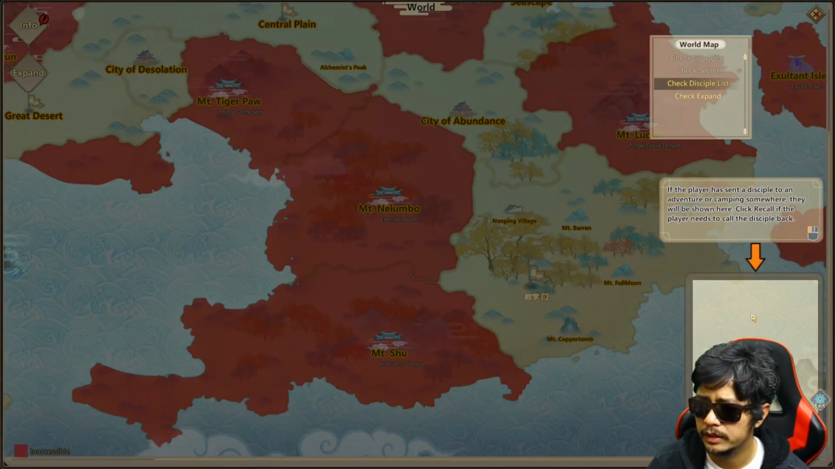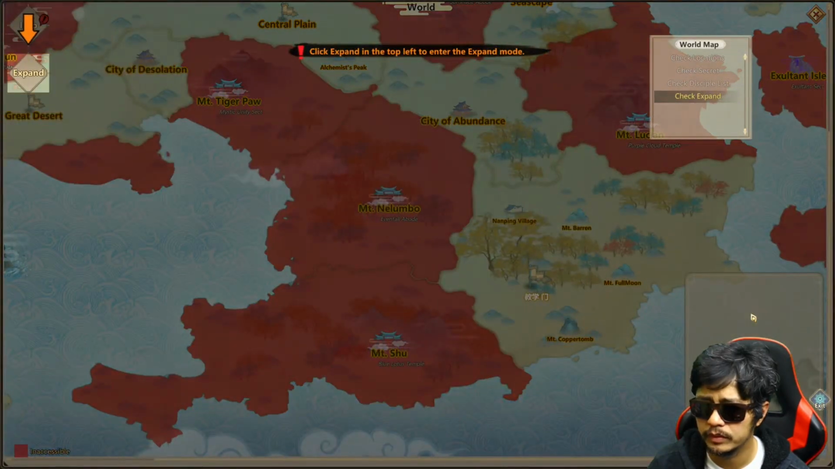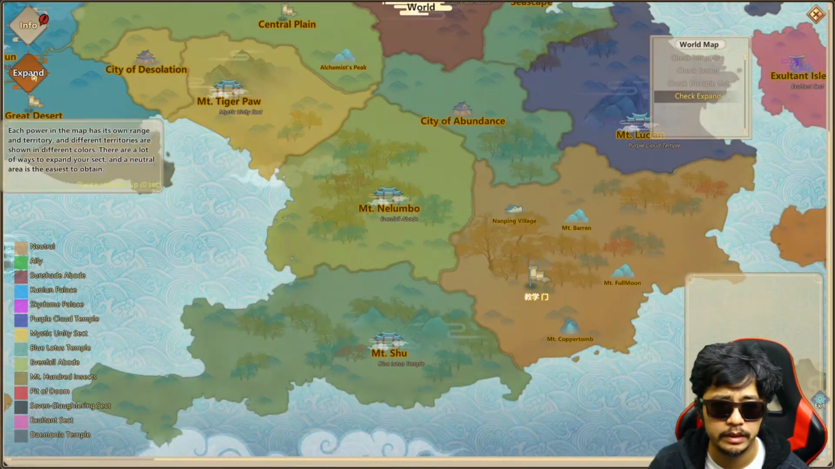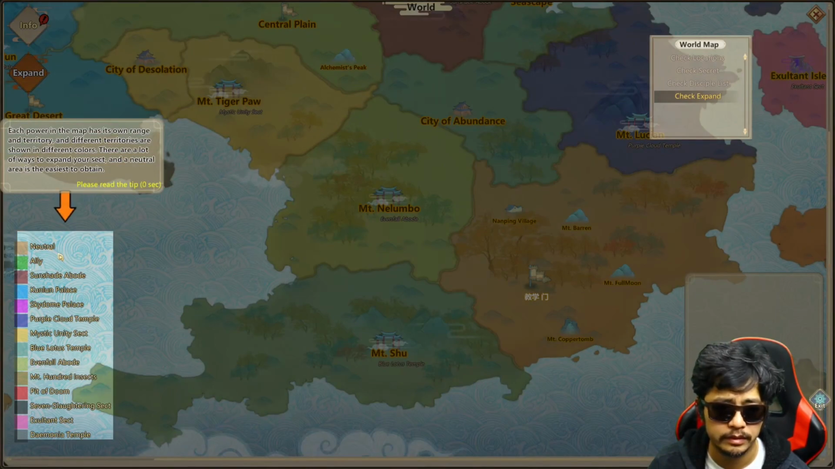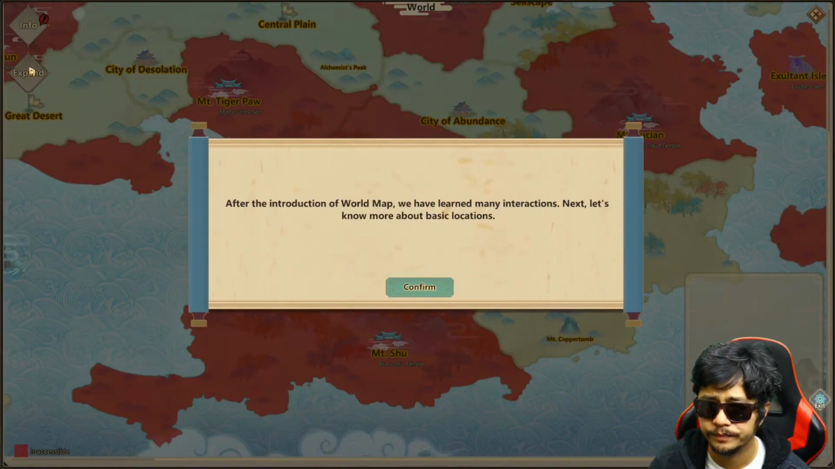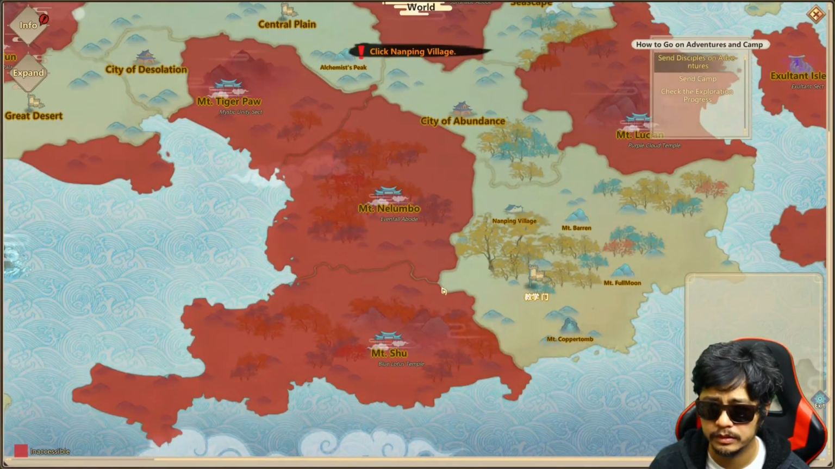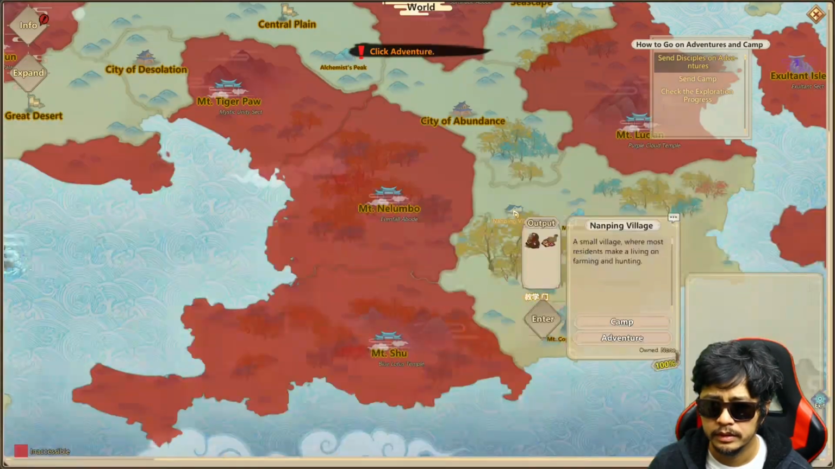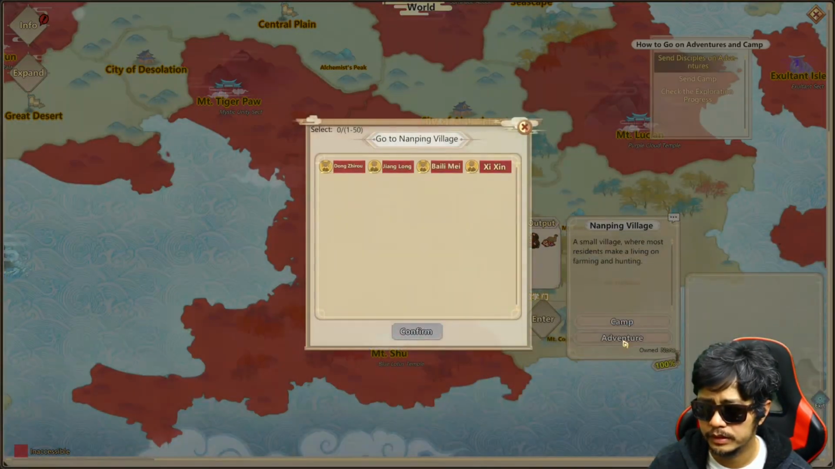If the player has sent a disciple to an adventure or camping somewhere, it will be shown here. Click recall if the player needs to recall the disciple. And each power in the map has its own range. We learn many interactions. Next, let's learn some more about basic locations. Adventure.